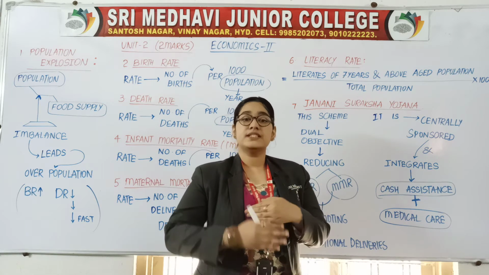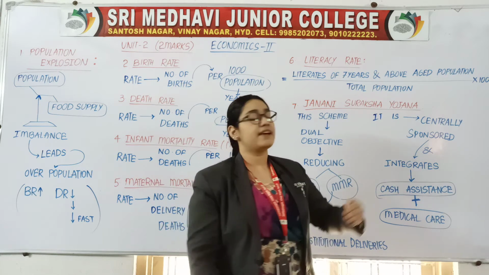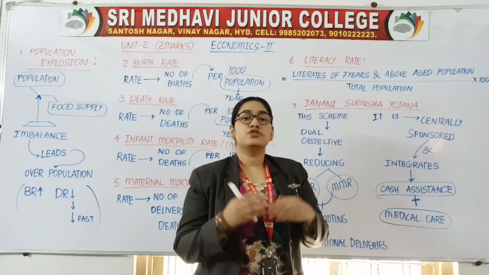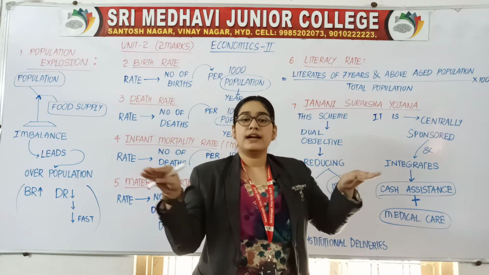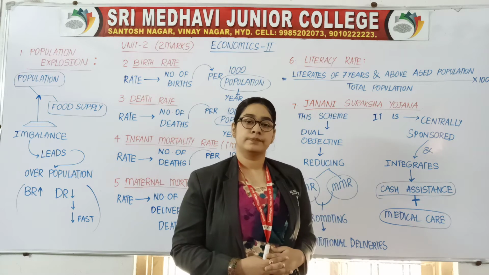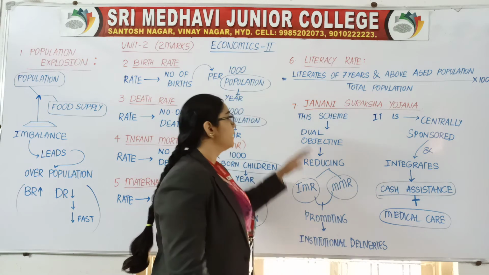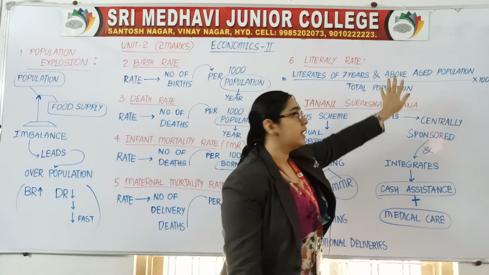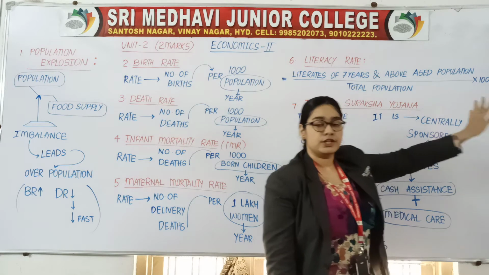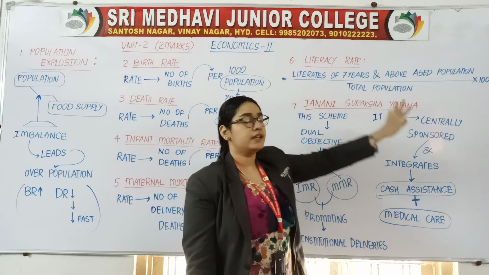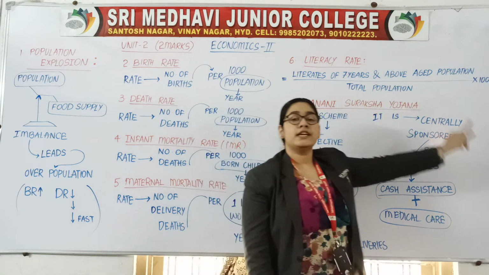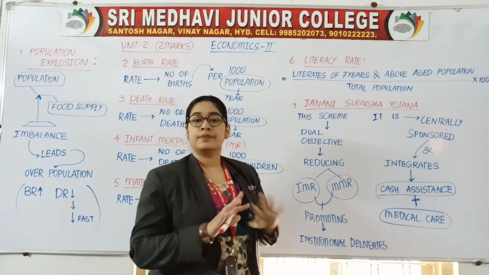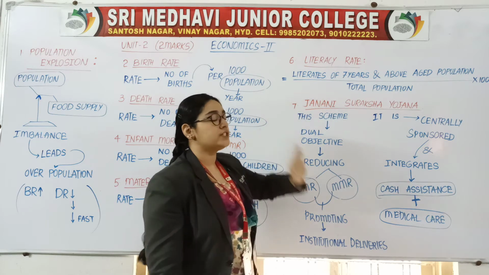That means how many persons who are 7 years and above age population, the persons who are educated, divided by total population. Clear? Let us recall it. Literates of 7 years and above aged population, whole divided by total population into 100 gives literacy rate. Clear? So 6 definitions are done.